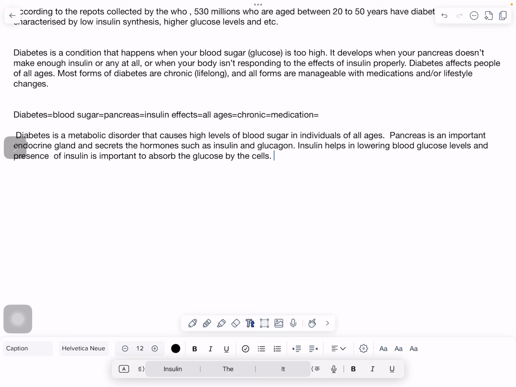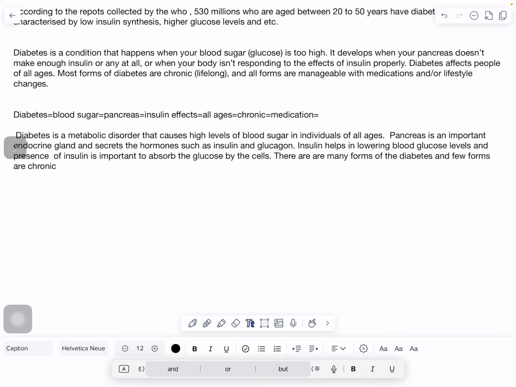Next we write about the keywords chronic and medication. So now let's write about chronic. What is chronic? There are many forms of diabetes, and few forms are chronic.